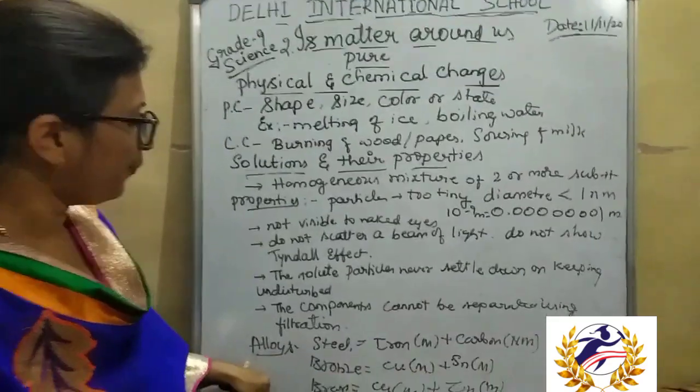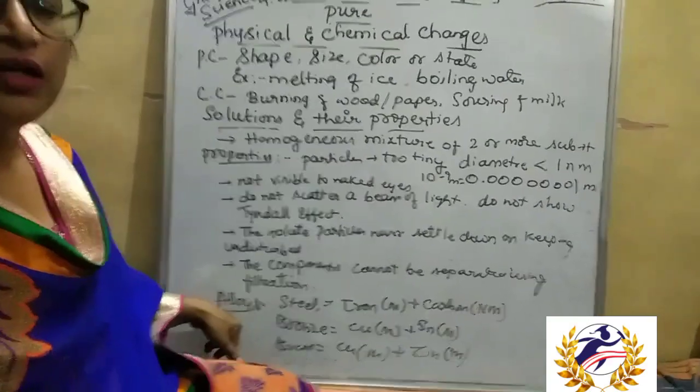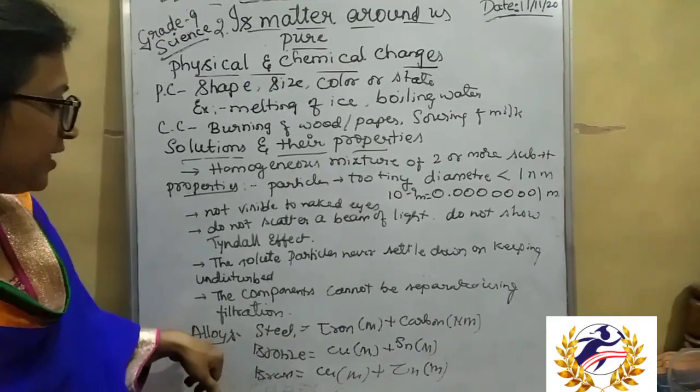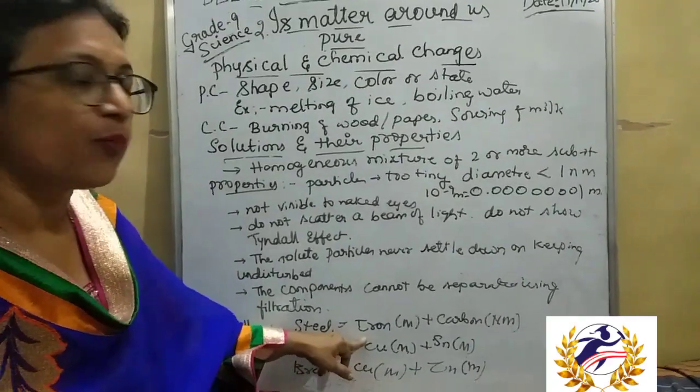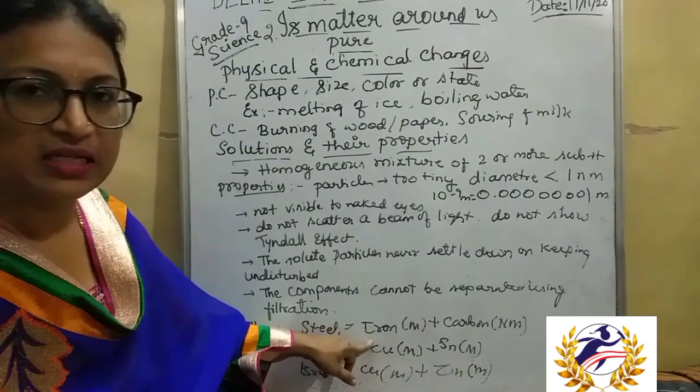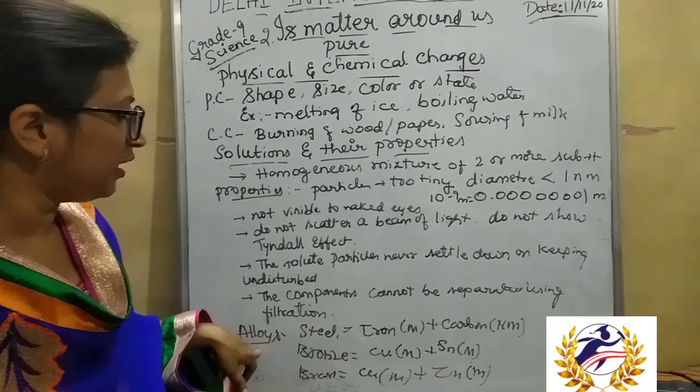One example I can give for a solution is a homogeneous mixture of two or more metals, or a metal and a non-metal.